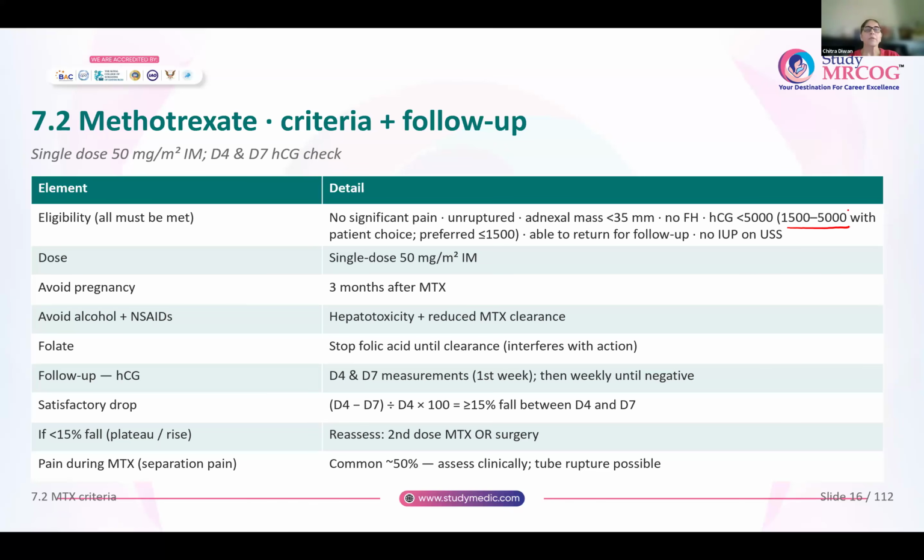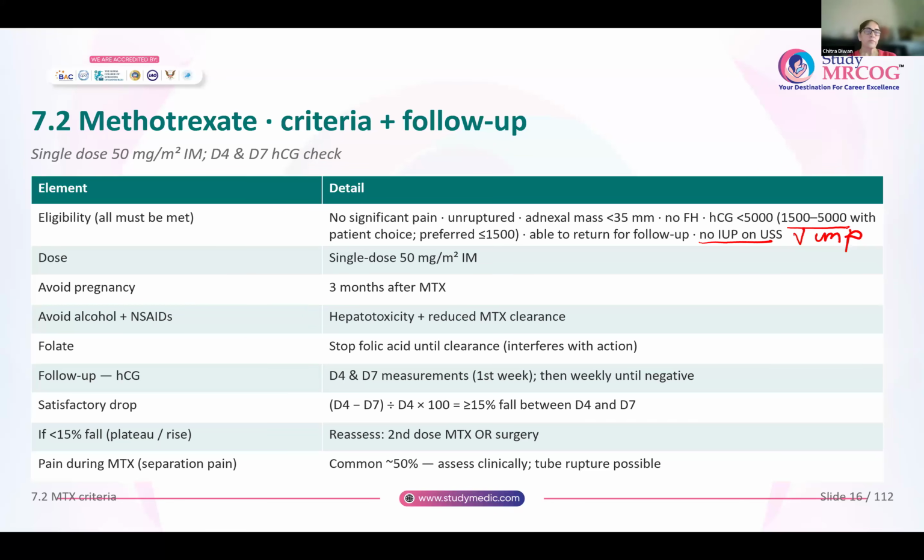preferably less than 1500. The patient should be able to come up for a follow-up. And on ultrasound, there should be no intrauterine pregnancy. Very important. In a heterotopic pregnancy, if you see that there is a viable intrauterine pregnancy, please do not give methotrexate. The dose we already saw, 50 milligrams per meter square intramuscular as a single dose.